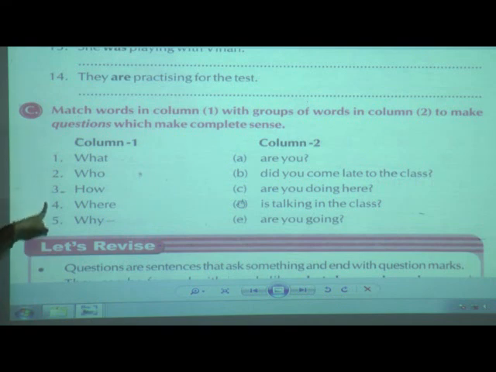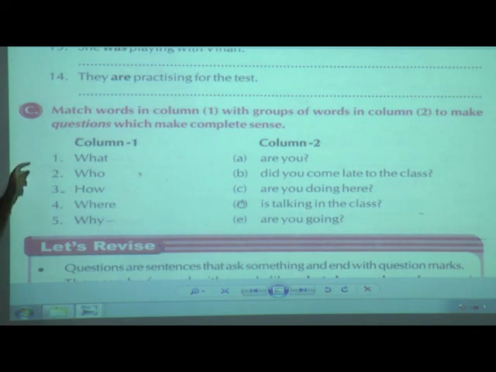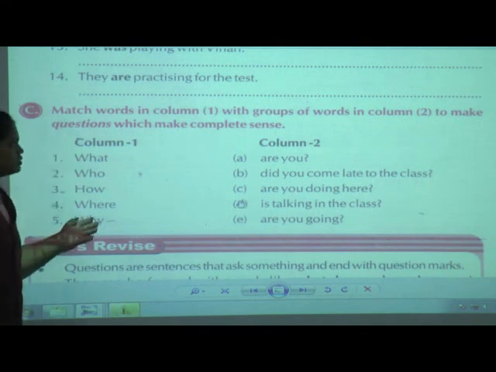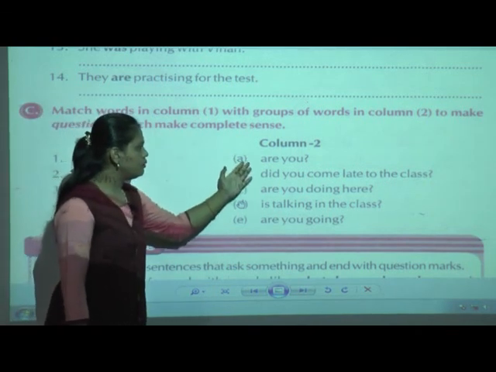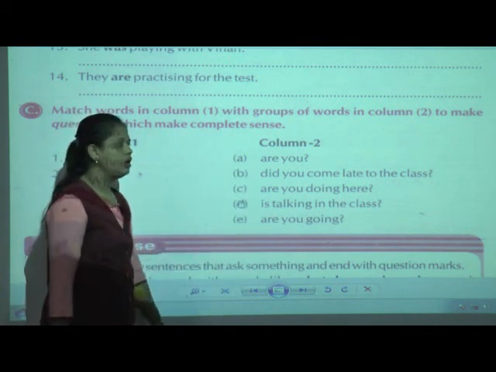In column A, these are the question words. With the help of these question words we have to form questions. Which are they? See here. First one, what. Second one, who. Third one, how. Fourth one, where. And fifth one, why. These are question words. With the help of these question words, we have to match the groups of words which are given in column 2.